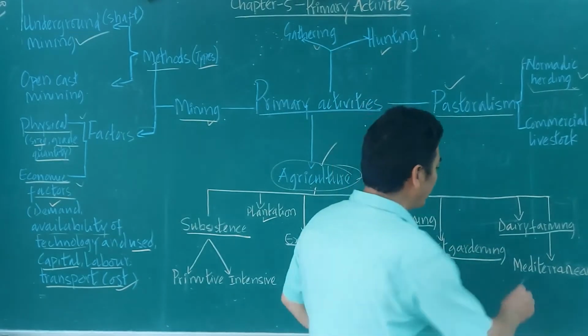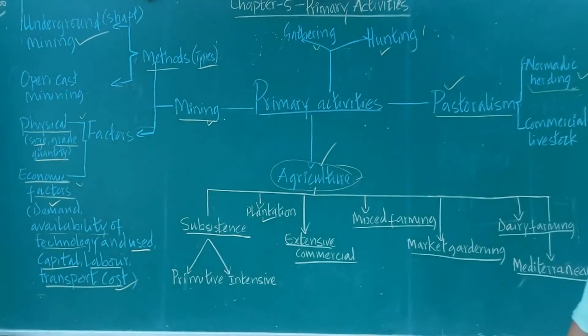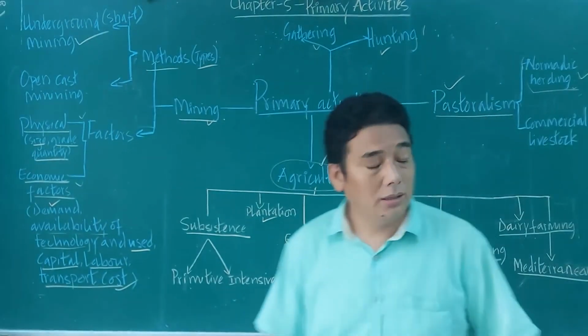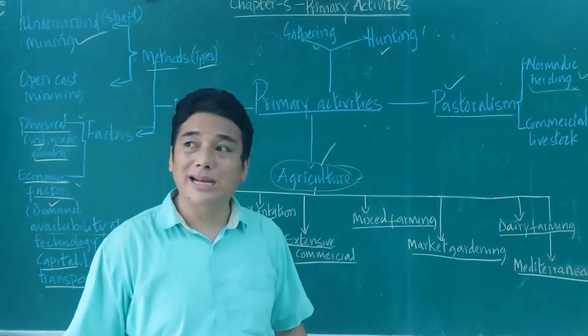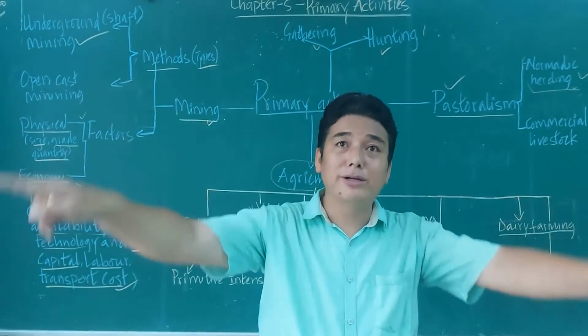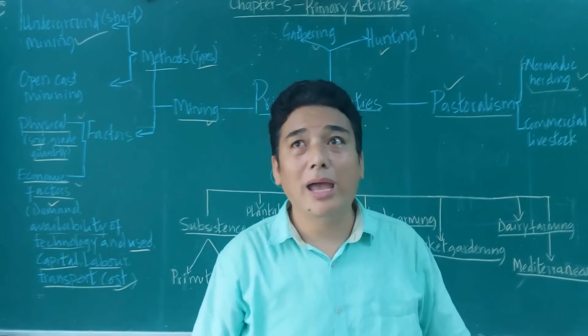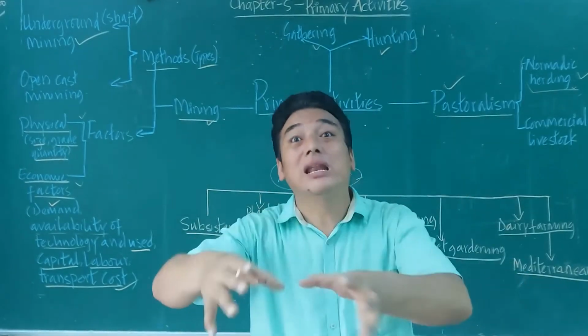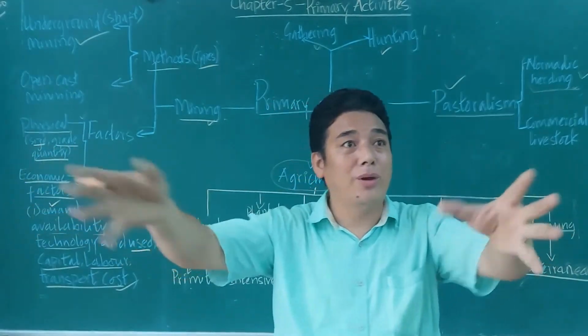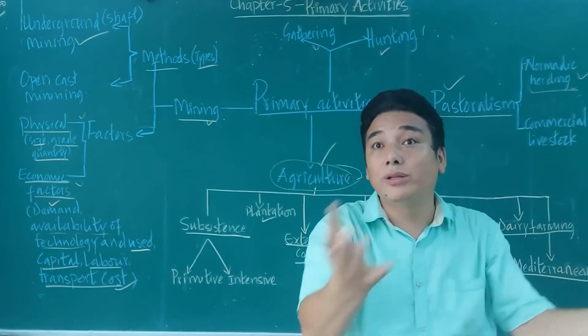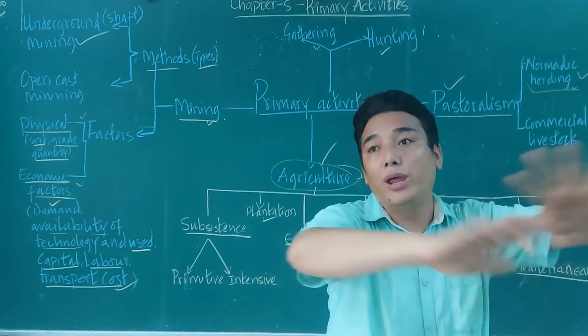And then the next one is Mediterranean agriculture, the agriculture practiced in the Mediterranean regions, and in any region like the Mediterranean, wherever it may be.